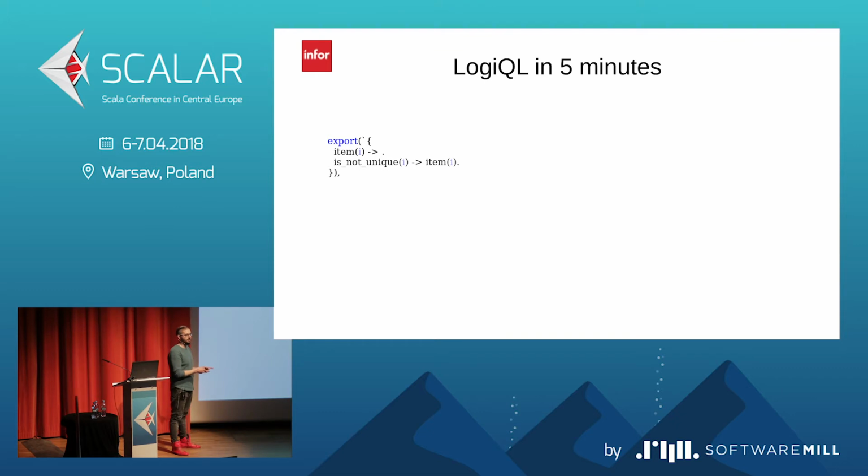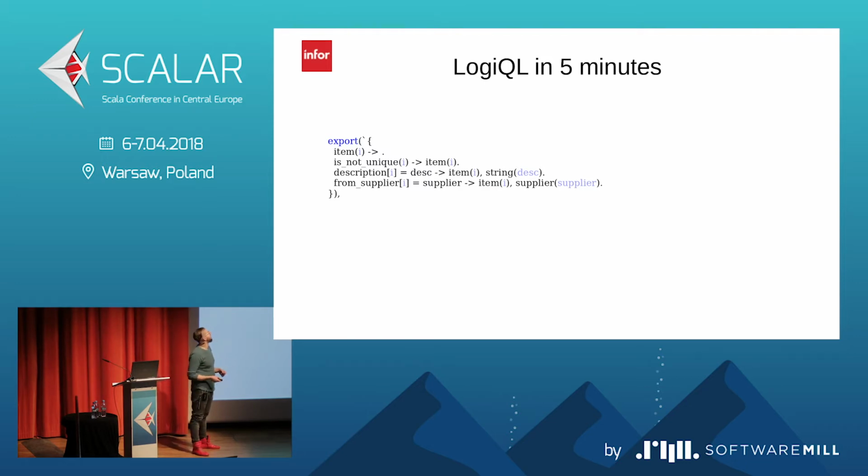This is like a relation in algebra. We also have functional predicates. When you see the square brackets, thanks to this, we can say that there is a one-to-one relational mapping between the item and the description. And this export keyword is like public in Scala. Thanks to this, in different places of code, we can reference these predicates, or we can also populate them.